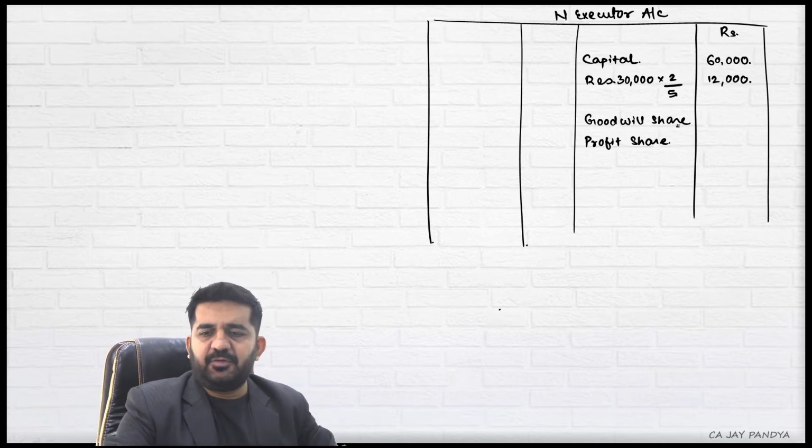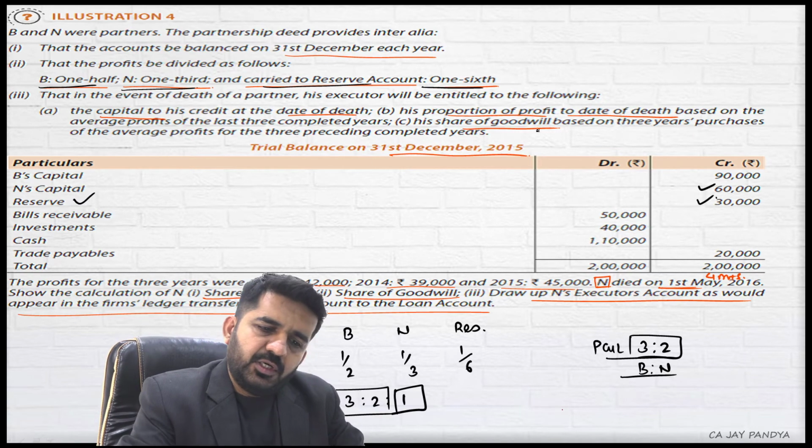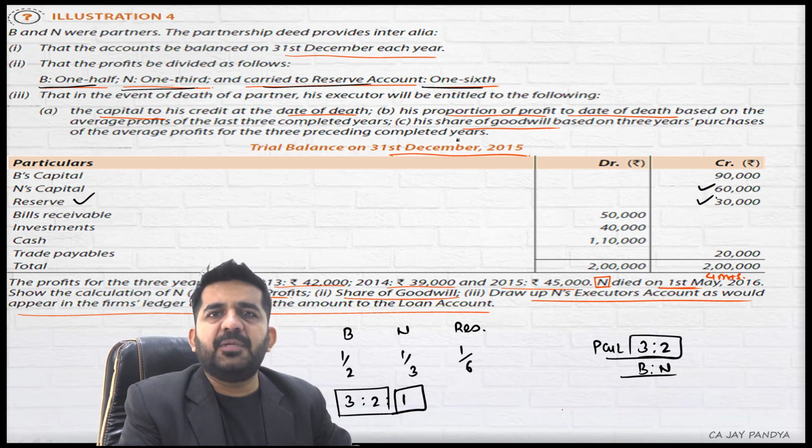Goodwill share, that we need to calculate. What is goodwill first? His share of goodwill is based on 3 years' purchase of the average profit of the 3 preceding completed years.